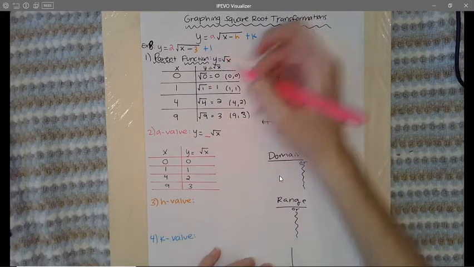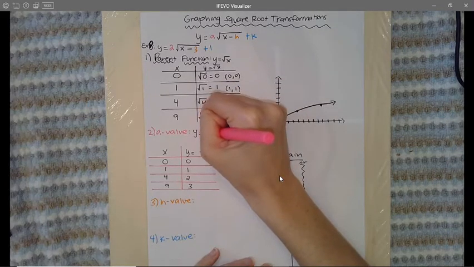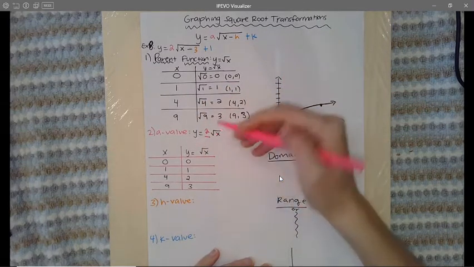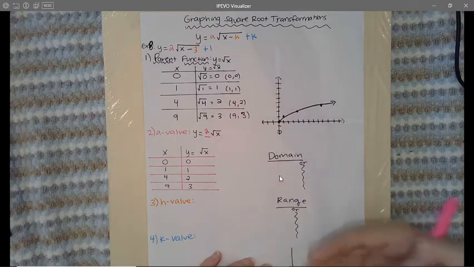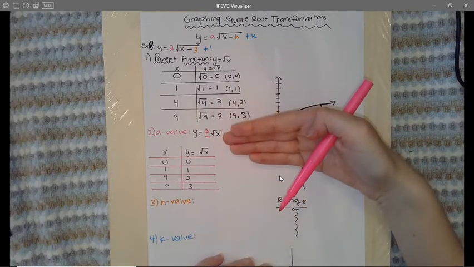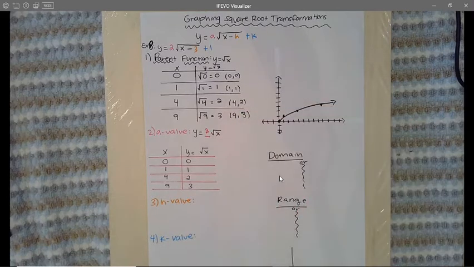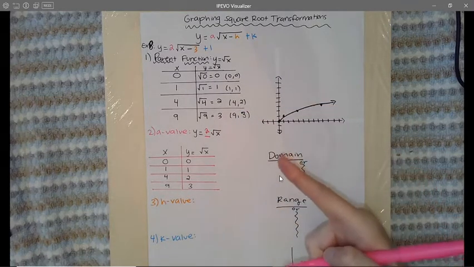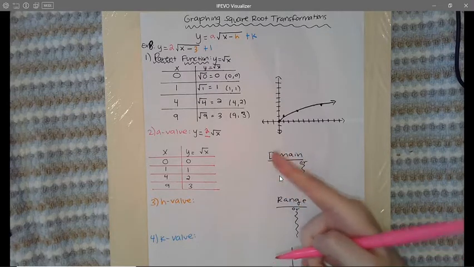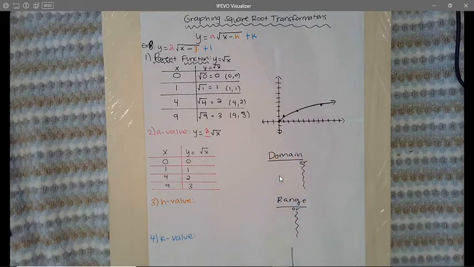Okay, so I'm going to add the a value onto my equation, which is a 2. I'm just going to add it into the front. So each time we add on a transformation, I'm going to continue adding onto my equation. So remember, you guys can be math magicians. You can already predict what the graph is going to do before it even gets graphed, which is pretty exciting.